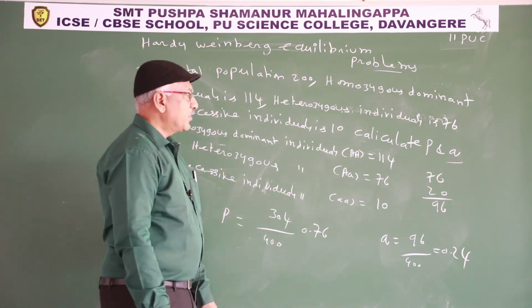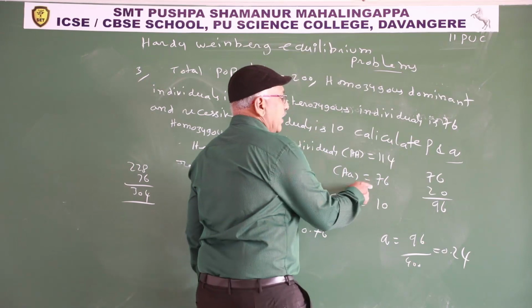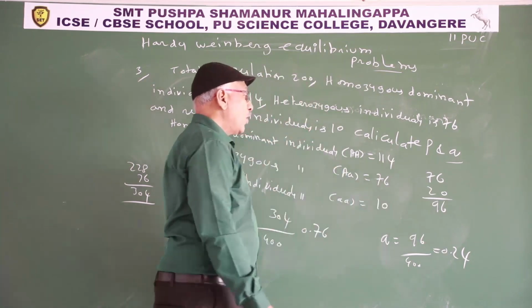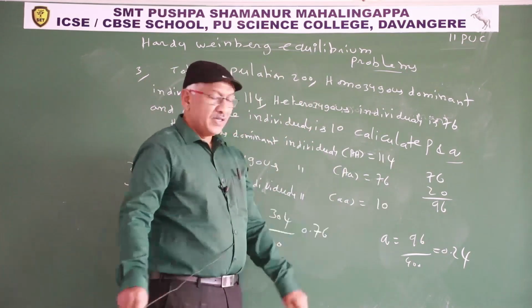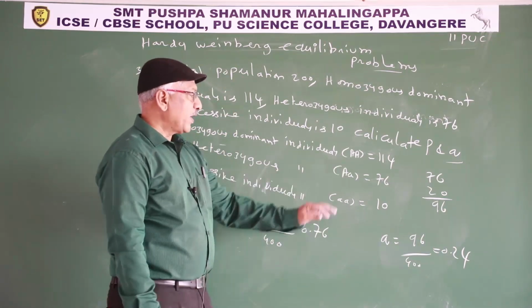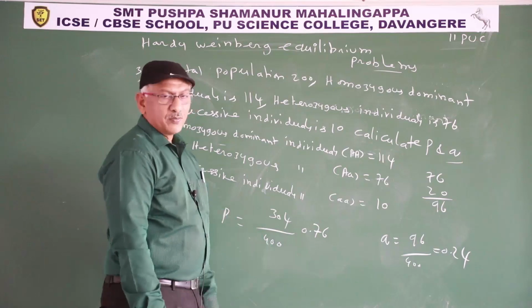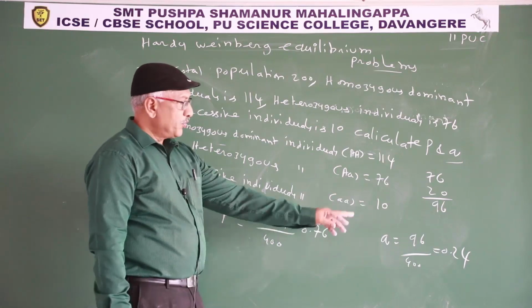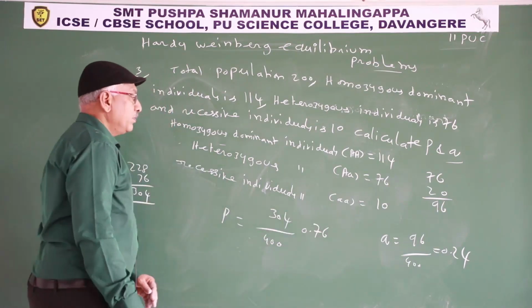Similarly, frequency of Q. Each heterozygous individual contains 1 small a, so 76. Each recessive individual contains 2 small a. 10 into 2, 20. 96. So 96 by 400. So Q is 0.24.